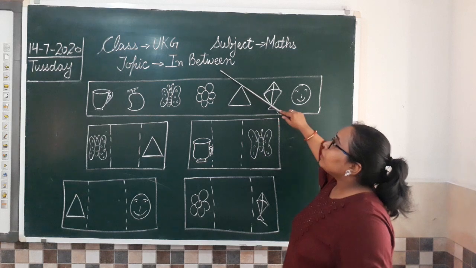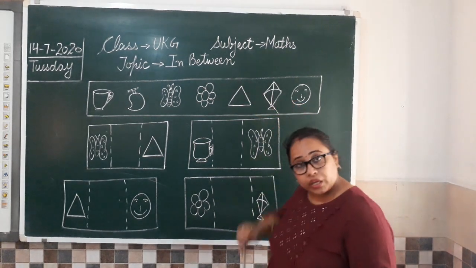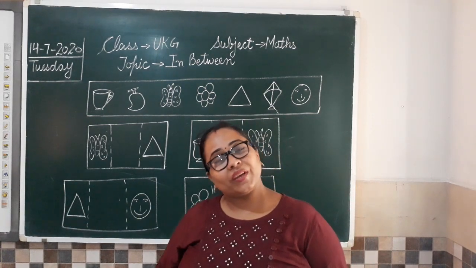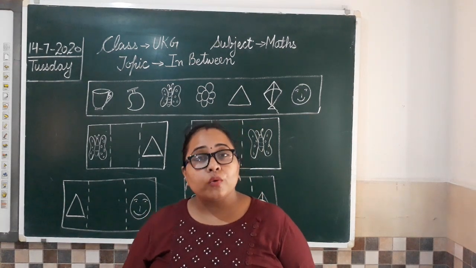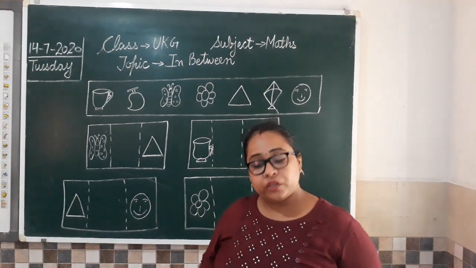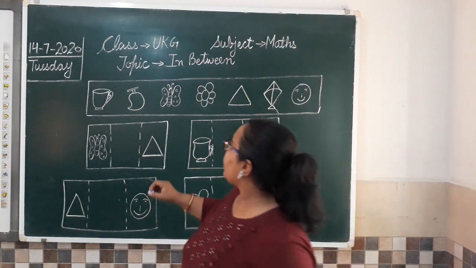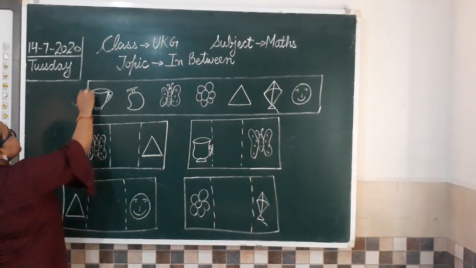What comes in between? So this is in between, and today we are going to do this topic with the help of some pictures. Okay, numbers we have done. Today I am going to teach you how to solve these things with the help of pictures. So the very first thing which you have to see on the board is this box. What is this box? This is the key.